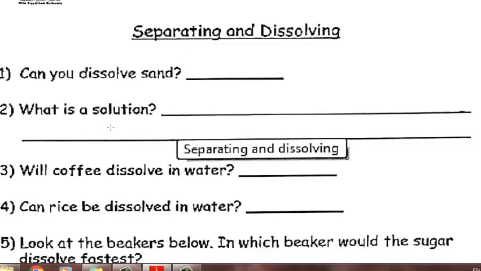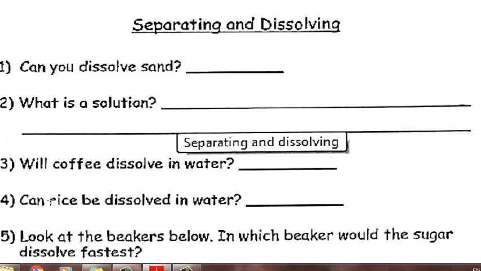What is a solution? A solution is a mixture of a soluble solute and its solvent. The solute must be soluble, and its solvent, like for example the sugar solute and the water solvent, or salt solute and water solvent. So a solution is a mixture of a soluble solute and its solvent.